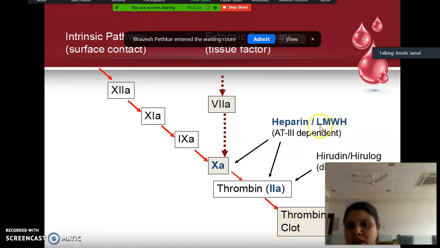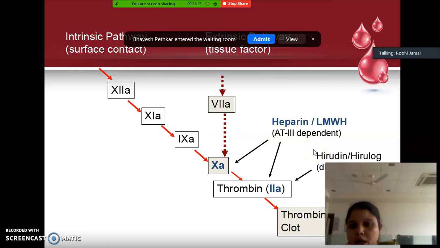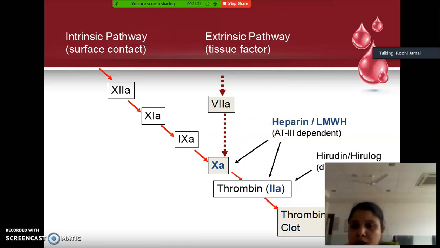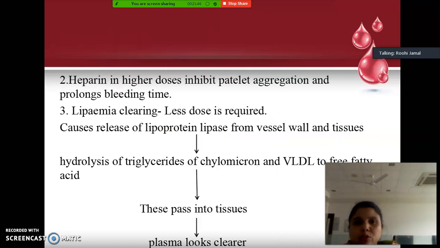And if you see this another drug mentioned here, hirudin. Hirudin is a directly acting antithrombin agent which directly inhibits thrombin. Understood all of you? What does heparin do? It does not inhibit thrombin directly. Heparin forms a complex with antithrombin and that complex inactivates the other factors. Whereas there is a drug called hirudin. This is a direct thrombin inhibitor. Okay, so I think you have understood this.